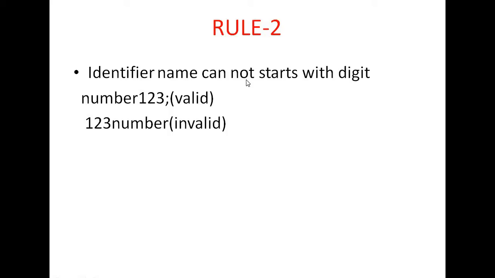Identifier name cannot start with a digit. See, number123 is valid because small letters and digits are allowed, but this one is invalid. Why? Because the first letter is a number. First letter cannot be a number. Identifier name cannot start with a digit. This name starts with a digit, so this is an invalid identifier.